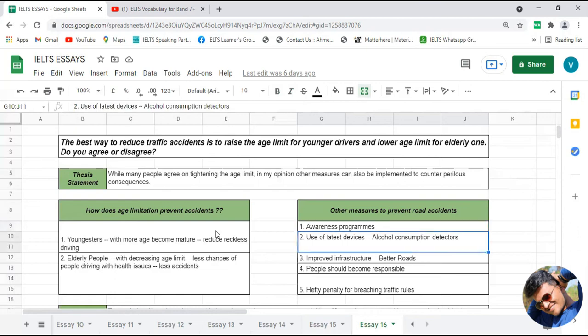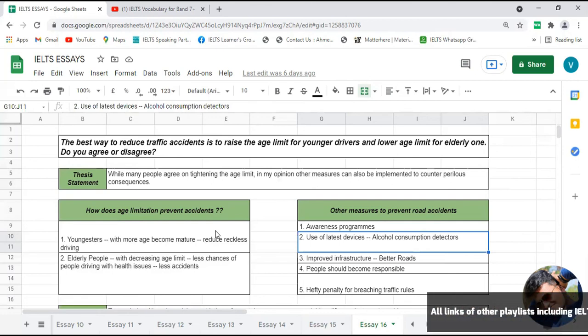If I go to the second point, it is all about using the latest equipment or devices to reduce the number of traffic accidents. For example, many traffic police use an alcohol consumption detector, by which they can identify whether an individual who is driving the vehicle has consumed alcohol or not.